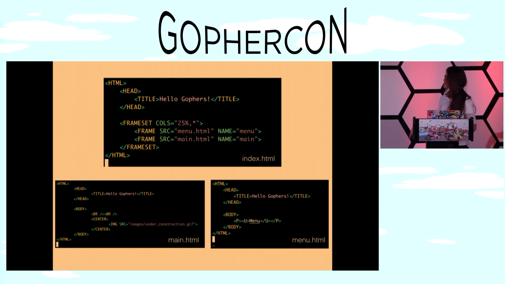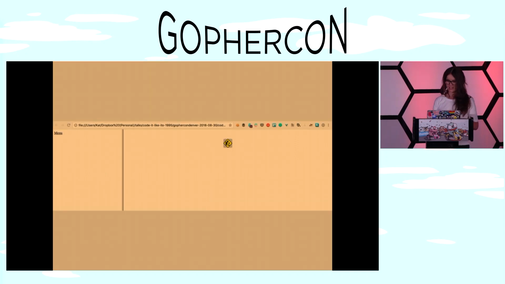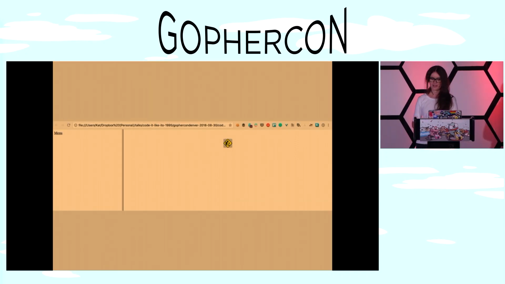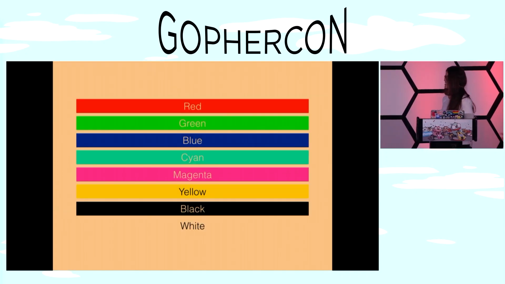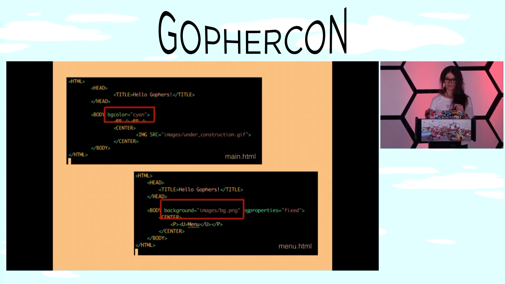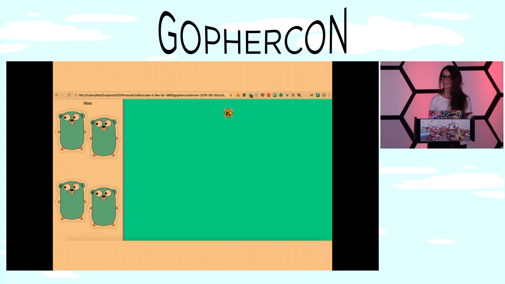So I'm not going to bother you with this code, but basically we have two iframes now, main and menu, which looks a bit boring. So let's add some colors, because modern websites are just sleek and boring and black and white, so let's just add all the colors. That seemed to be the thinking back then. So there we go. We add some backgrounds. Here we are. So we have tiled backgrounds as well. That was a thing. So the Gophers are tiled.